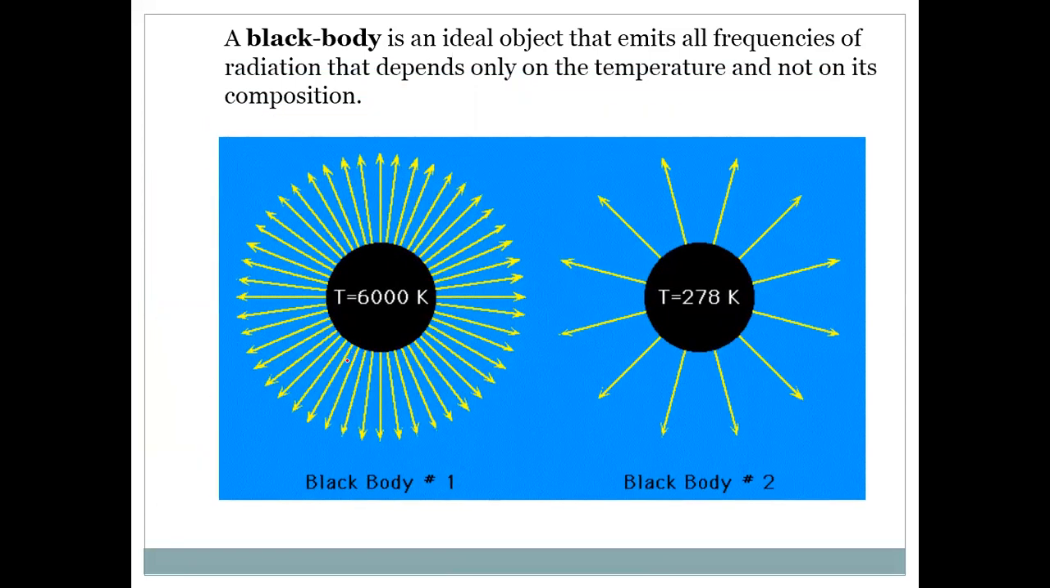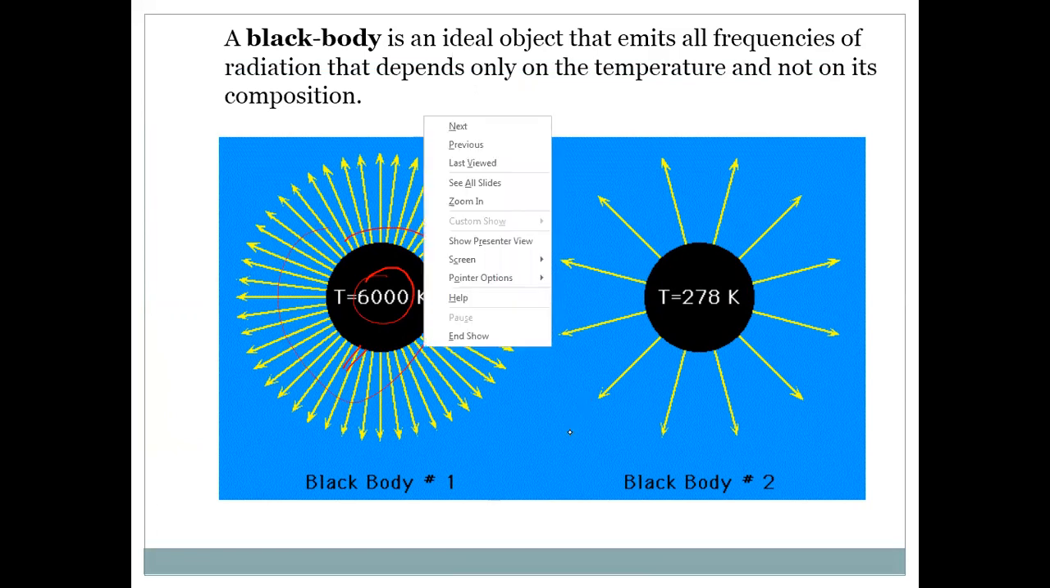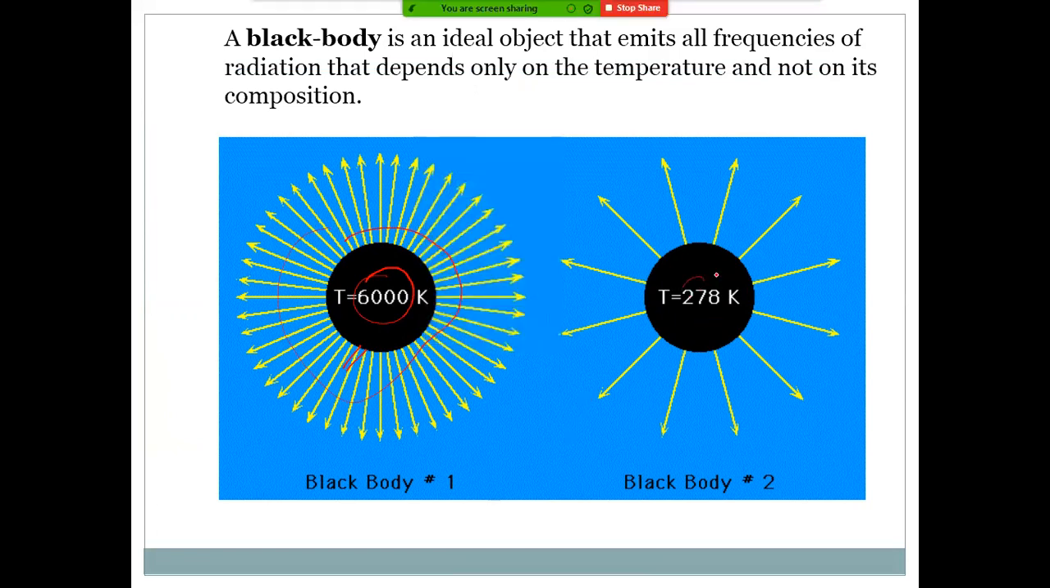We heat a black body to a temperature of 6000 Kelvin. We observe it radiates to a larger extent. When this similar object is heated at 278 Kelvin, it radiates to a very small extent. So by this comparison, we conclude that it is temperature dependent.